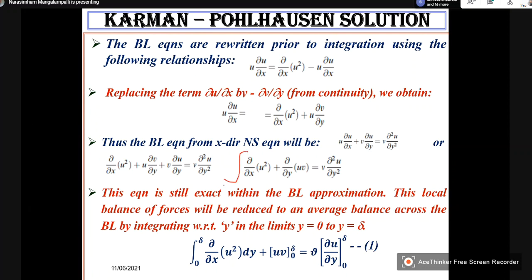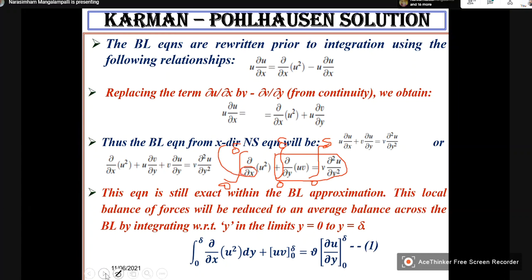The integral of this 0 to delta, the integral of this 0 to delta, integral of this 0 to delta. Now these two are with respect to y, but this only thing is with respect to x.